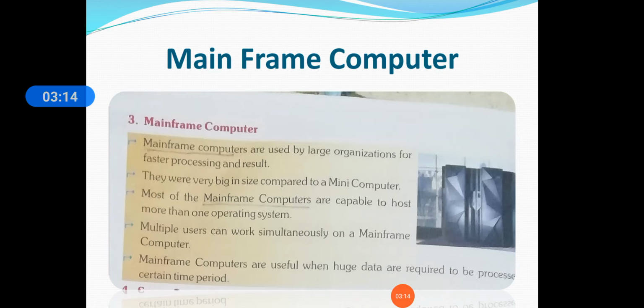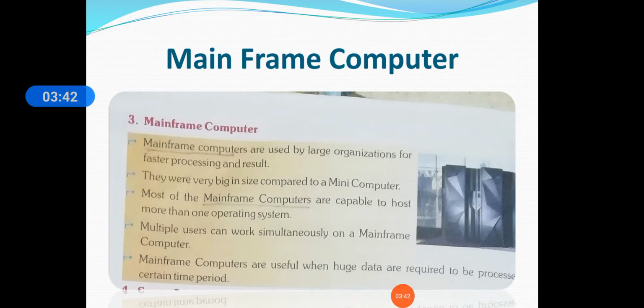Now it is capable of hosting more than one operating system. So students, you can see that the mainframe computer is capable of hosting more than one operating system. So many operating systems are used in this computer. So this computer works on many operating systems, hence it is used by large organizations.